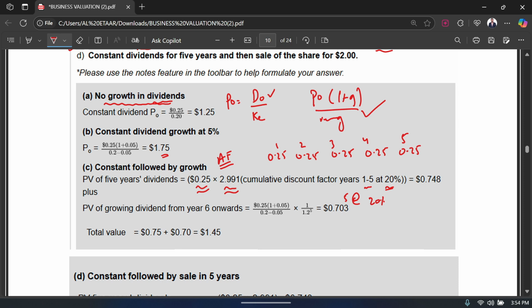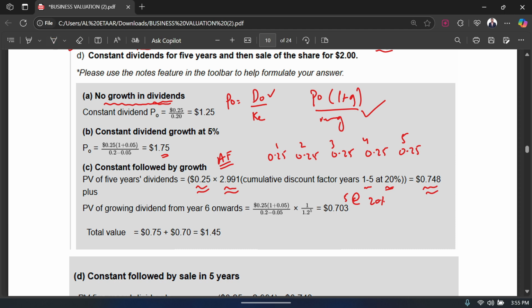So I'm going to go to my annuity factor table. I'm going to look at the value for 5 years at 20%, and that's going to be 2.991. I'm going to multiply this 2.991 with 0.25, and I'm going to get my present value of the 5-year dividend as 0.748. Okay, so that's the first thing that you do: you calculate the present value of your dividends which are constant.